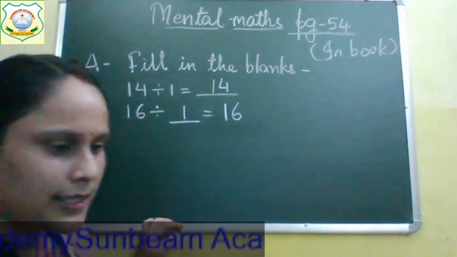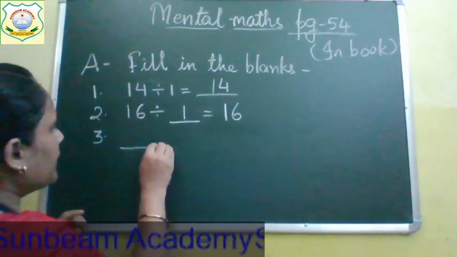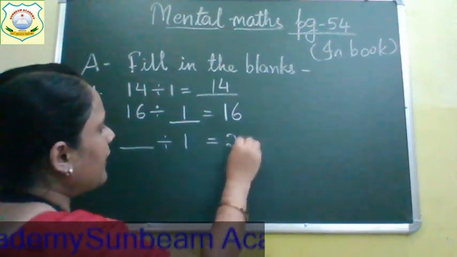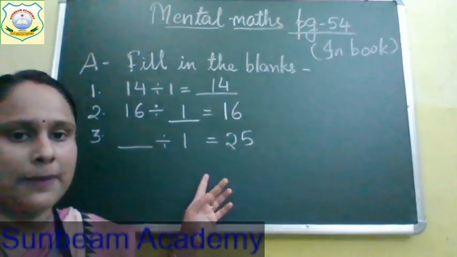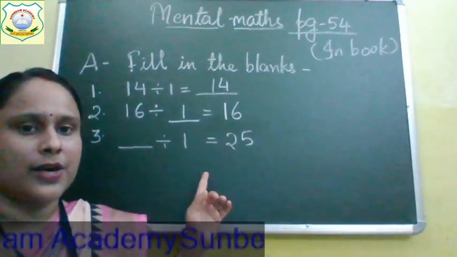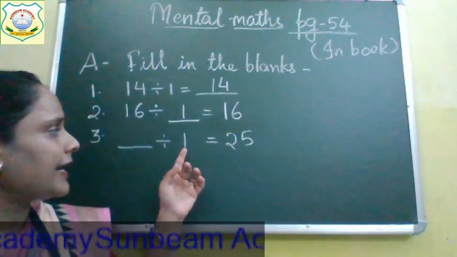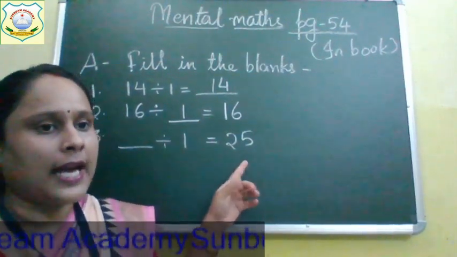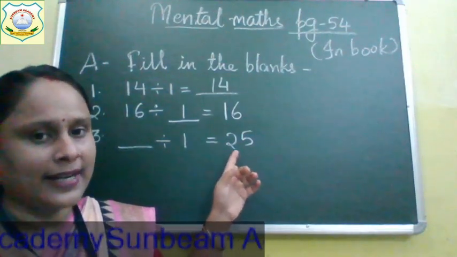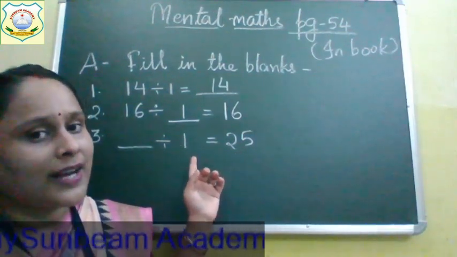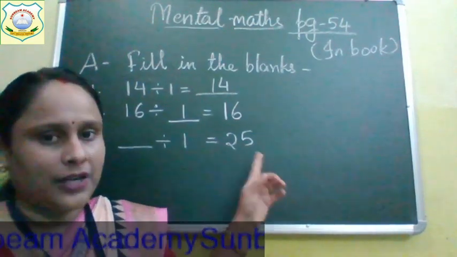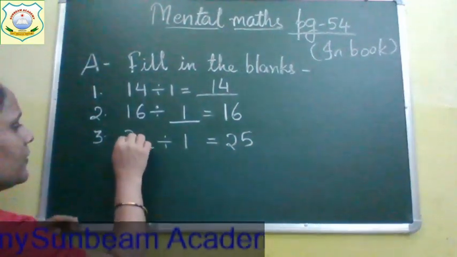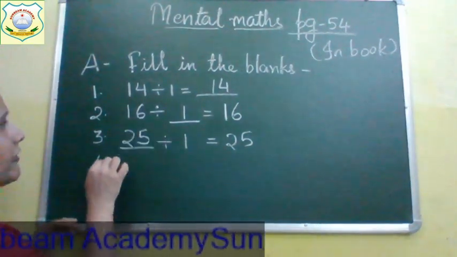Your third question is dash divided with 1 is equal to 25. Now again, the same property is being applied in all the three questions. If we are dividing with 1 and getting answer 25, that means we have divided this 25 with 1. Because when we divide any number with 1, our answer is the same. So divide 25 with 1, you will get the answer 25.